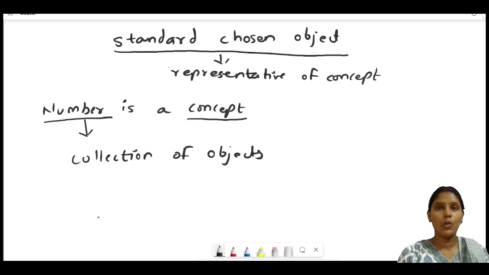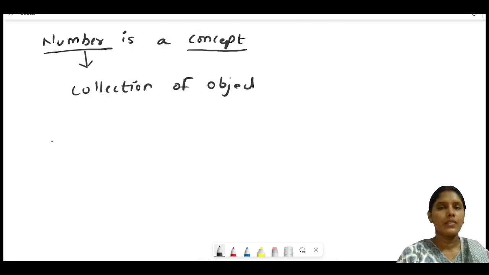How are we going to understand that the number 2 is a concept? We have a collection of two books, then two oranges, two apples, two men, two trees. So in the collection of objects, we understand that this number is a concept. Try to understand what I'm saying.